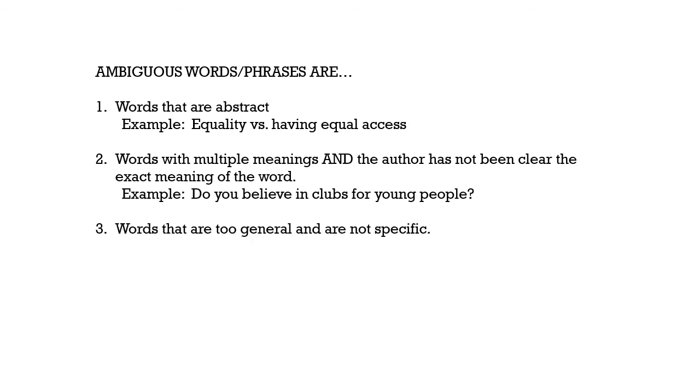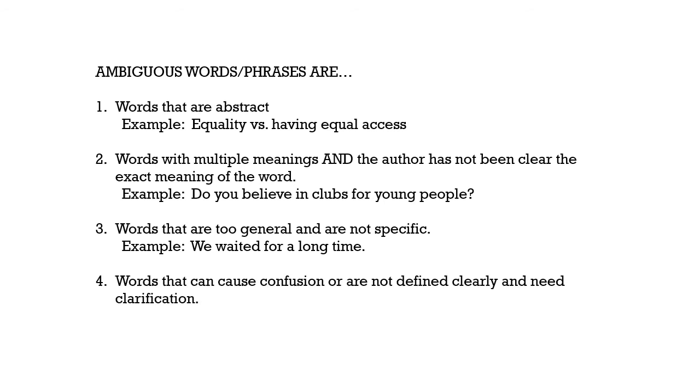Ambiguous words and phrases are also words that are too general and not specific. So for example, if I say we waited for a long time, the phrase long time is really general. What is a long time to you may not be a long time to me. So when we say we waited for a long time, the phrase long time is ambiguous. However, if I said we waited for 15 minutes, now I'm being specific, and it's not ambiguous.